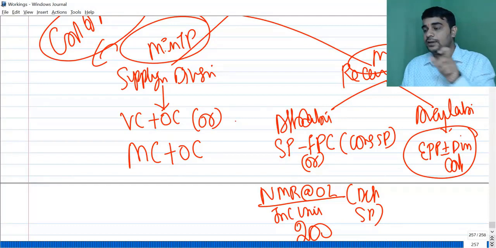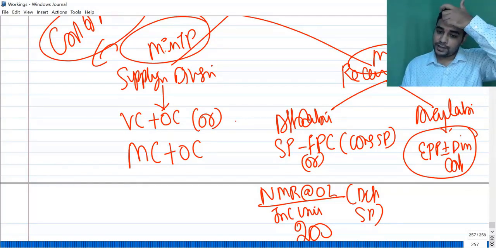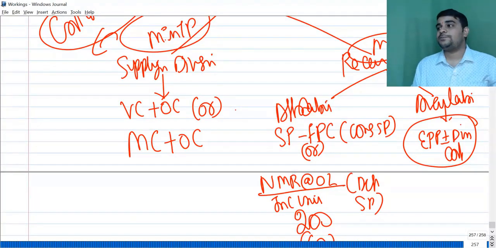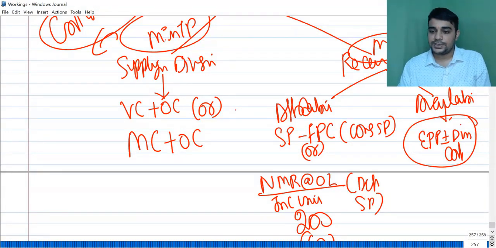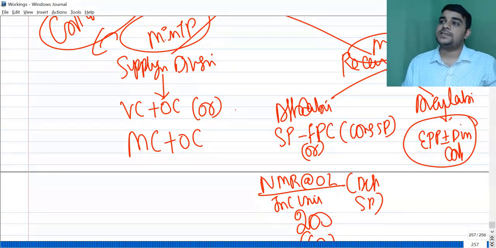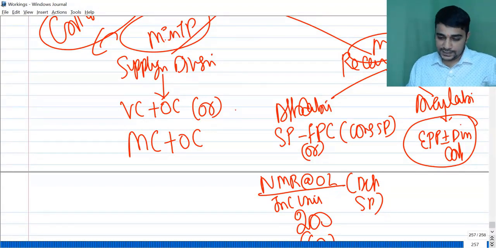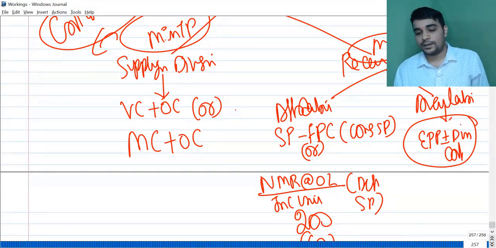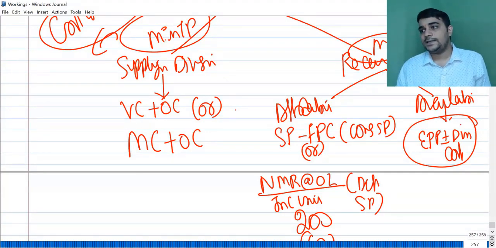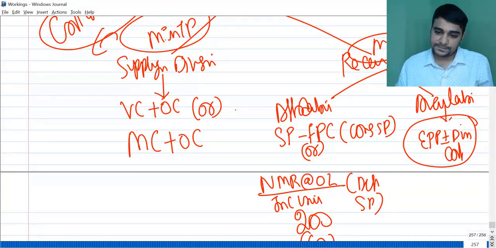Constant is selling price minus further processing cost.